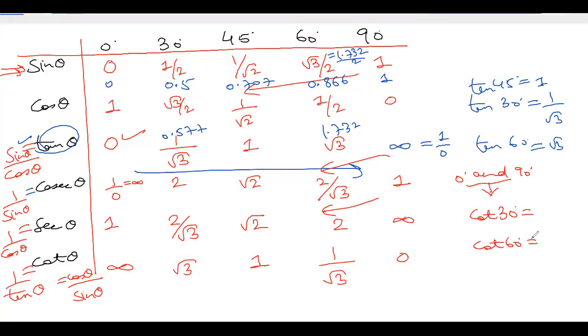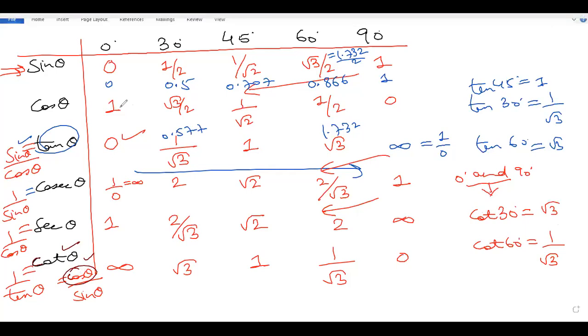First, cot is the opposite of tan. Tan 30 is 1 by root 3, so cot 30 will be root 3. Tan 60 is root 3, so cot 60 is 1 by root 3. Second, cot value is cos by sin. Cot theta will be matching with cos; C for cot and C for cos, so the variation of cot theta will go along with cos theta.